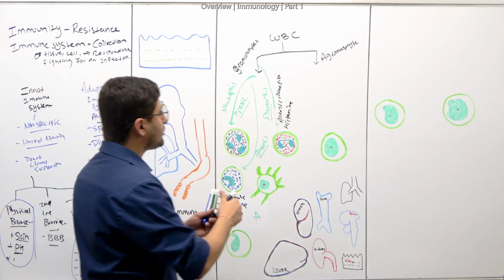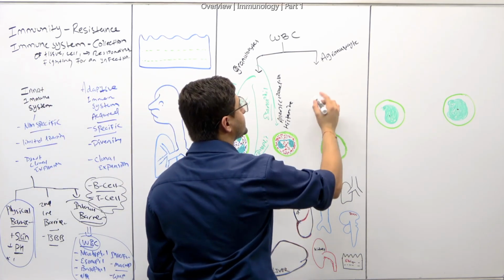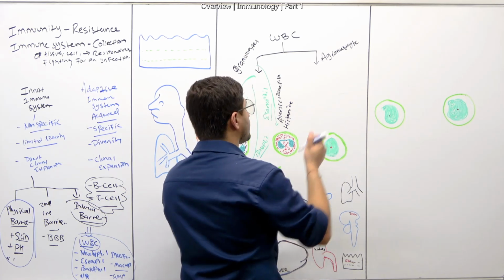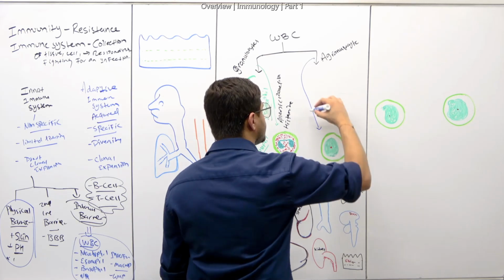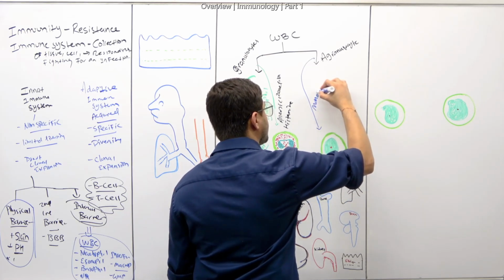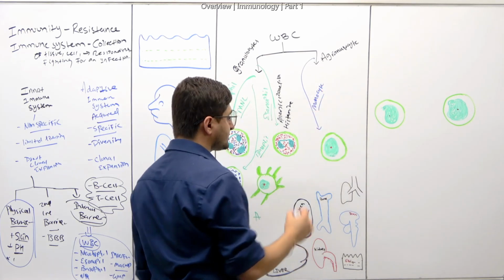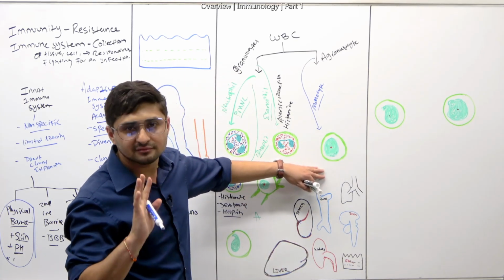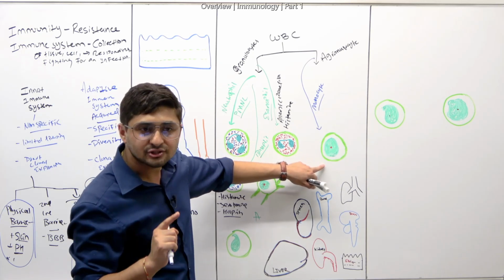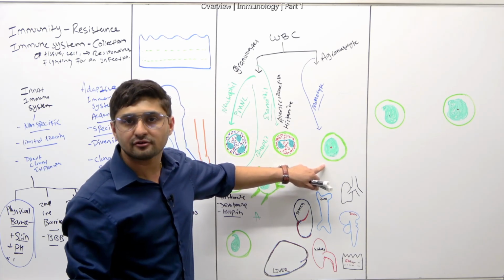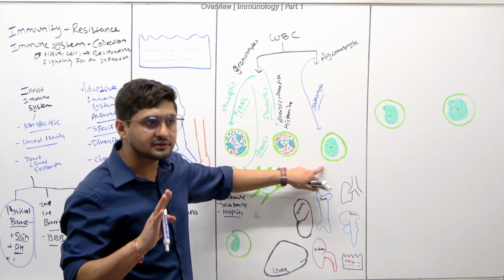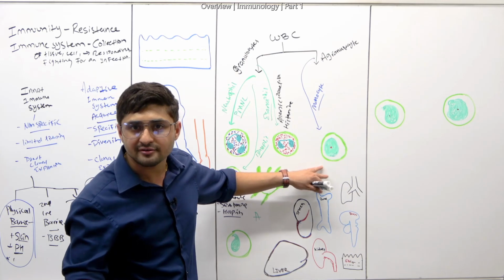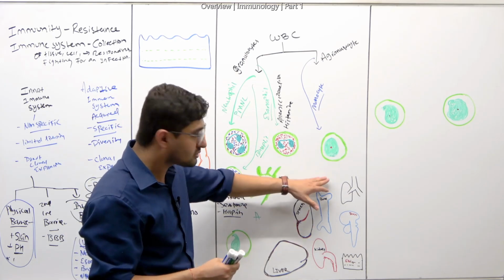And whenever we talk about agranulocytes, this is what we talk about. What is this guy right here? This is a monocyte, okay? It's very important. Whenever these cells are circulating, we call them monocytes, but as soon as they go to the tissue, they become macrophages, right? And there are types of macrophages. There are residential macrophages and there are wandering macrophages. The residential macrophages, we'll talk about this.